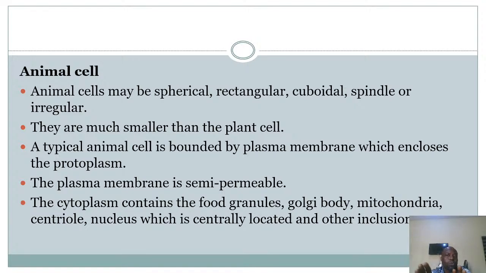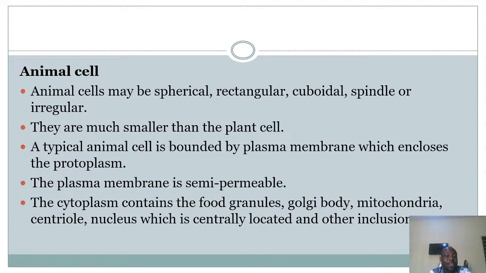See? So you can begin to compare notes between the animal cells and the plant cells. The animal cells are much smaller compared to the plant cells. They are irregular, which means they can assume any shape, unlike the plant cells that are fixed in shape.